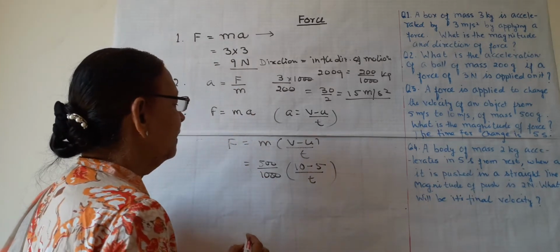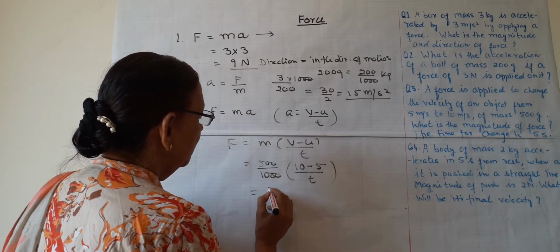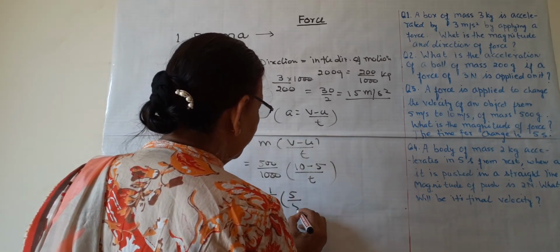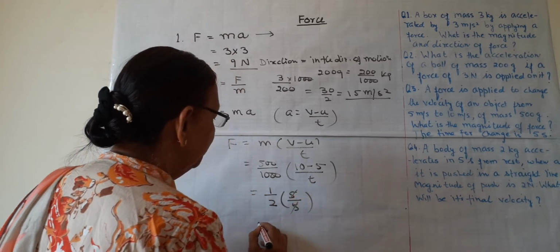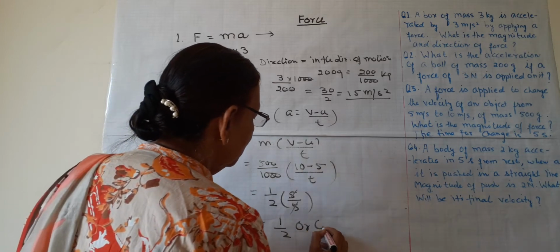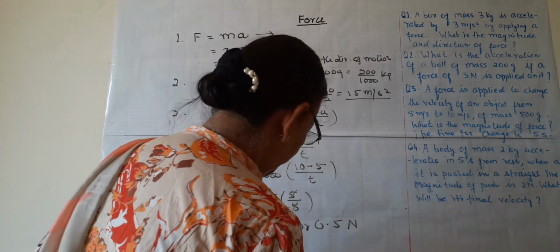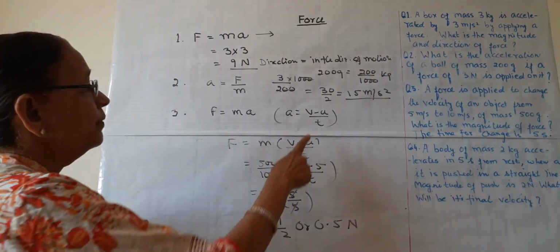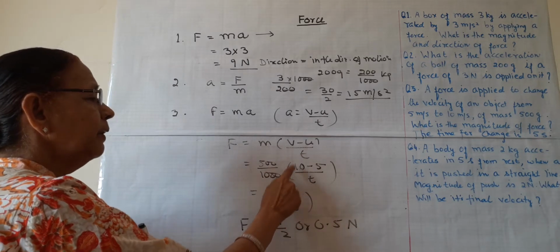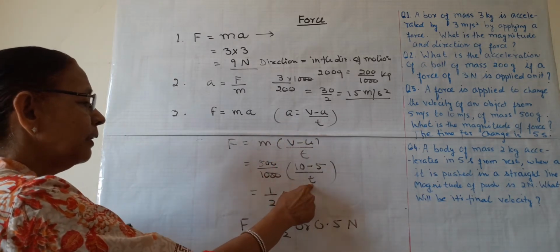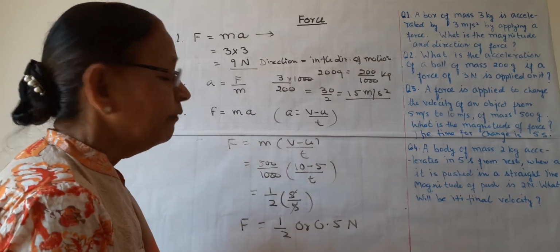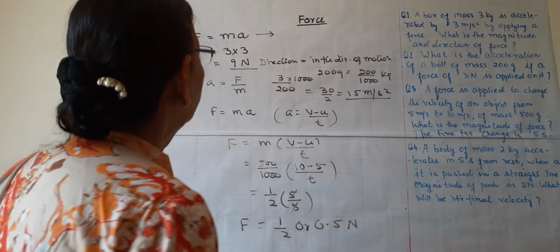So 1 by 2 into 5 upon 5. This will be cancelled. F is 1 by 2 or 0.5 Newton. So instead of acceleration, change in velocity is given and time is given, so we will calculate acceleration like this. So the force will be half Newton or 0.5 Newton.